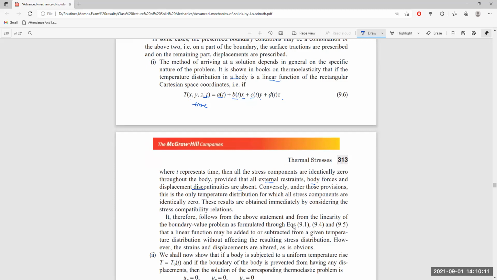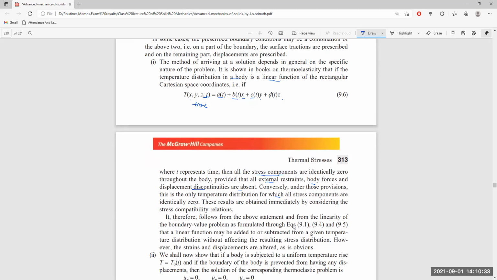If no restraint, no body force like vibration, and no displacement discontinuity is there, then all the stress components are identically zero. Conversely, this is the only temperature distribution for which all stress components are identically zero.